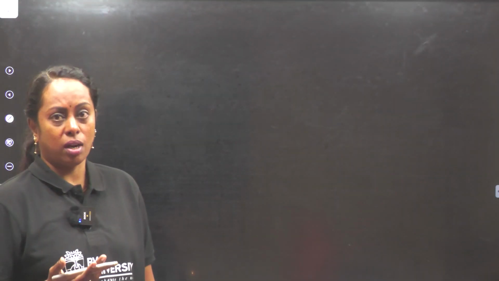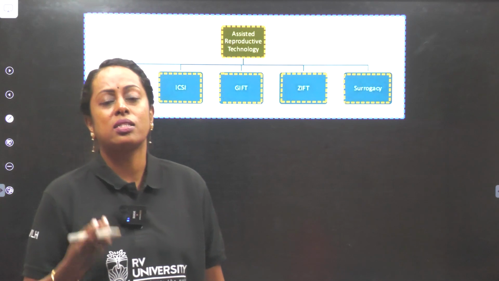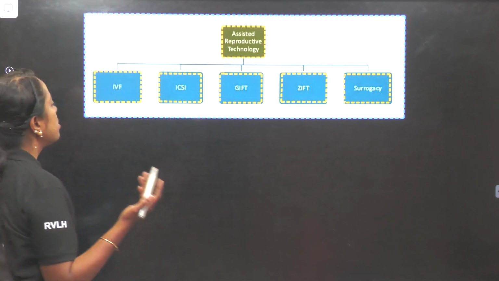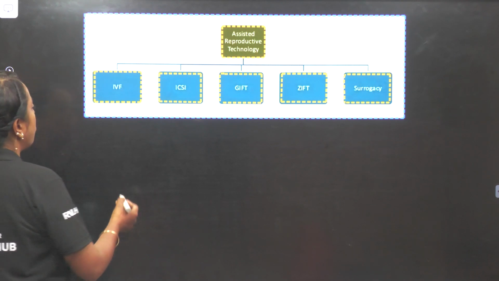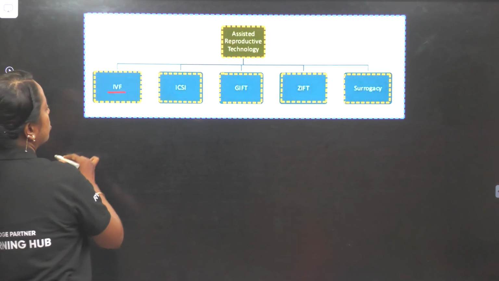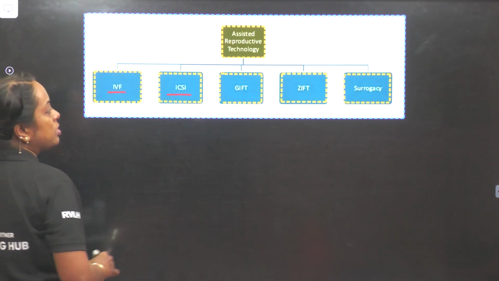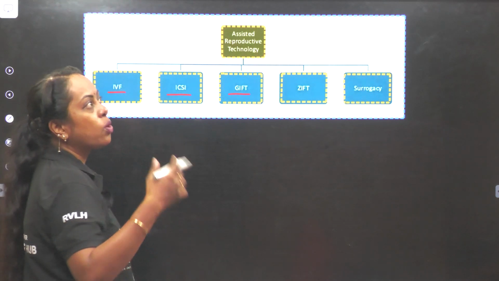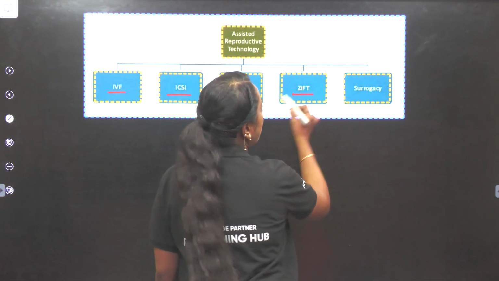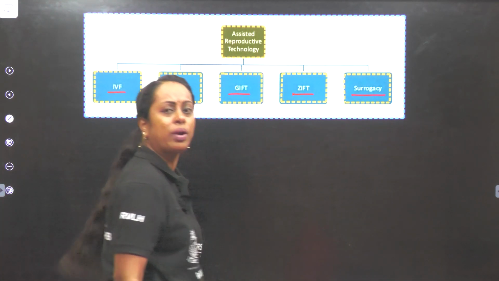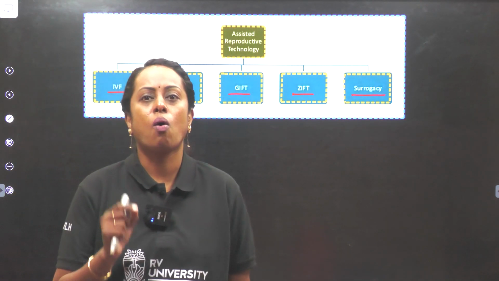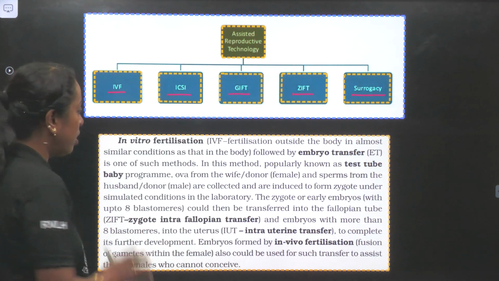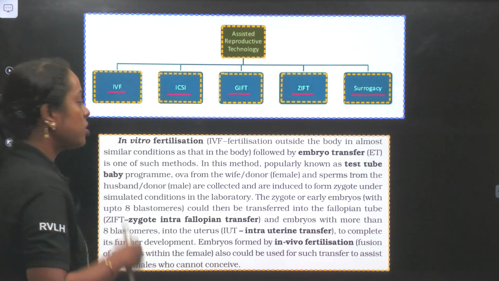So how to overcome it? So let us say we have assisted reproductive technology. In assisted reproductive technology, definitely in your textbooks you would have come across in vitro fertilization, intracytoplasmic sperm injection, gamete intrafallopian transfer, zygote intrafallopian transfer, even the word surrogacy comes. Now let us understand all the concepts step by step. Starting with your textbook content. Read this. Afterwards I shall explain.